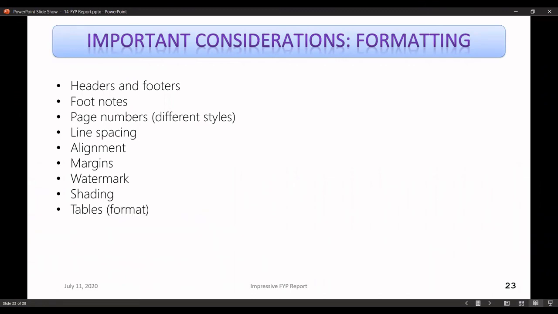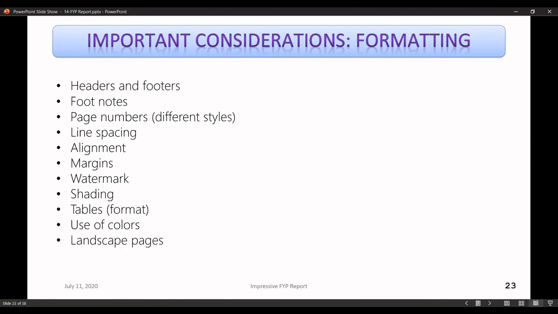If you are inserting any tables, be careful about the formatting. MS Word provides a lot of formats for creating tables, but not all the formats look good in the printed document. Sometimes there are a lot of colors involved, but if you're printing from a black and white printer, they might not look as expected, right? So it's a better idea to use just black and white colors. We did talk about the use of colors. It does not only apply to tables, but also the graphs, the text and the diagrams.